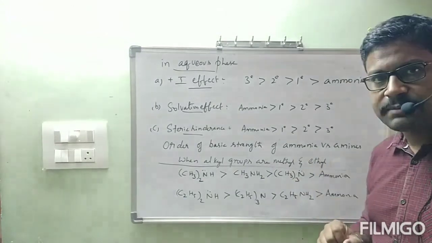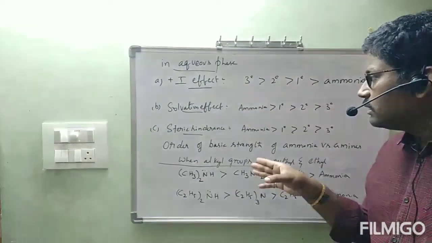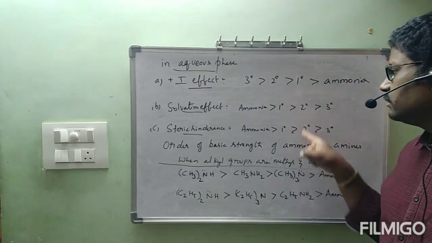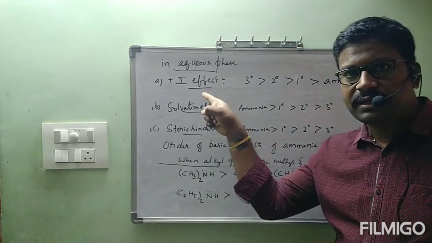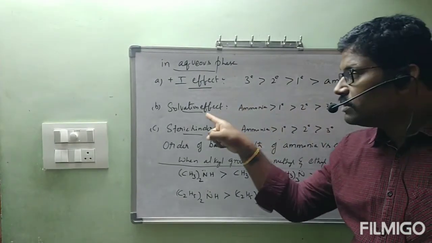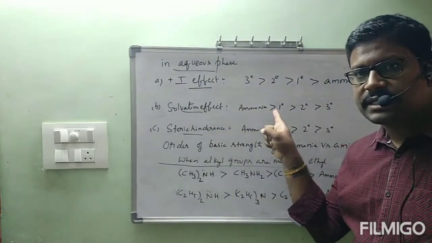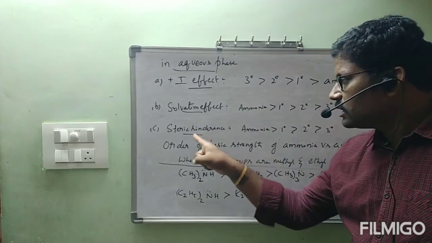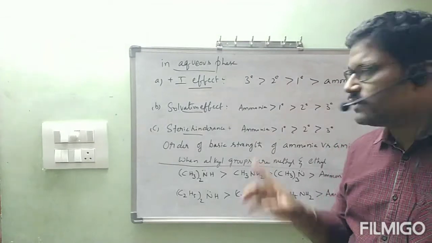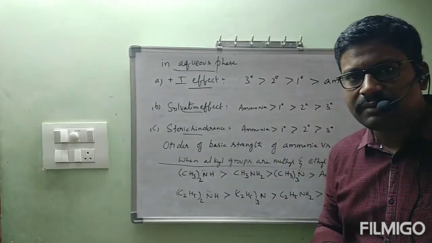Now how can I explain? In every order, secondary is in the middle. If you depend on plus I effect, least is ammonia, highest is tertiary. If you depend on solvation effect, ammonia is highest. Steric hindrance, ammonia is highest. Like that, there is no problem for secondary because it is in the middle every time.